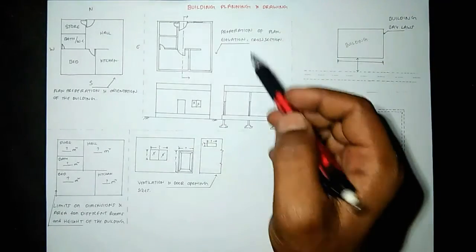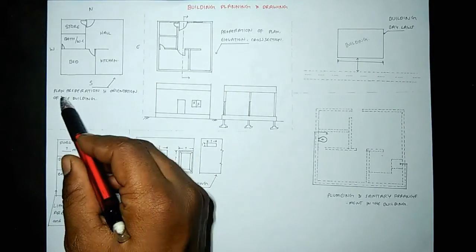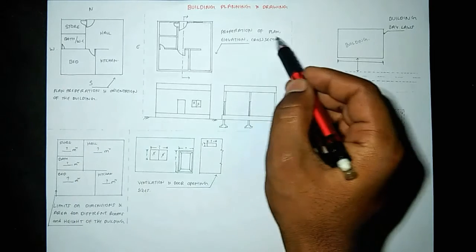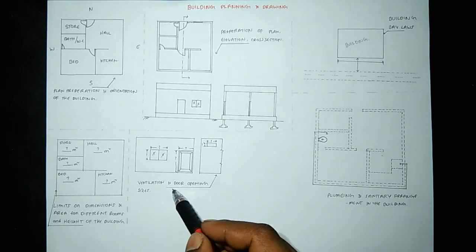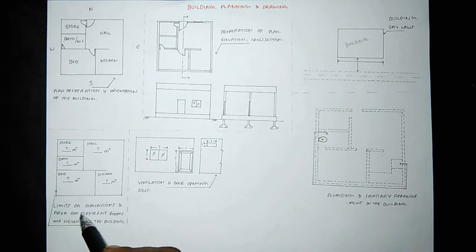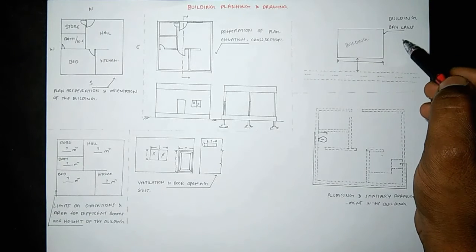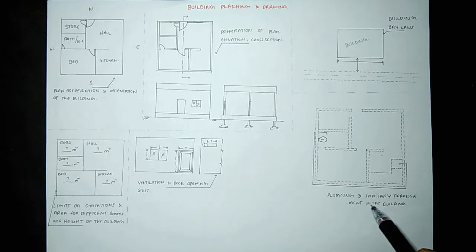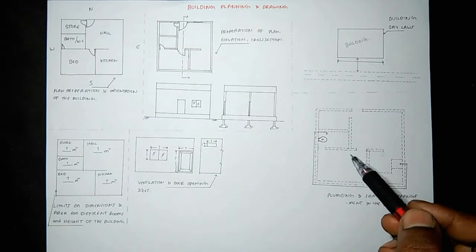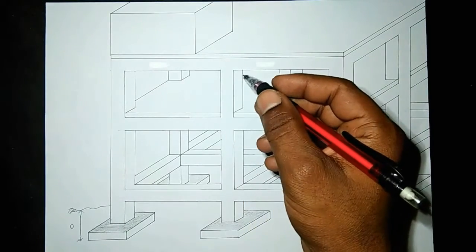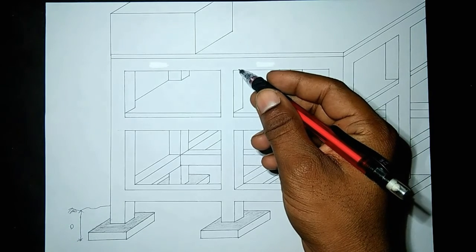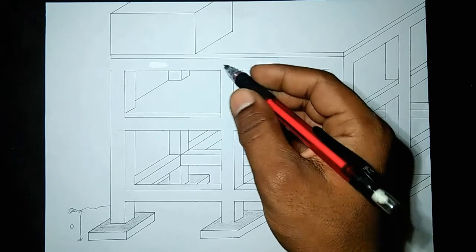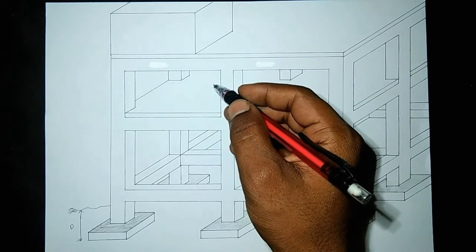These are the results determined by building planning and drawing. Plan preparation and orientation of the building, preparation of plan, elevation and cross section with exact dimensions, ventilation and door opening sizes, limits on dimensions and area of the different rooms and height of the building, building bylaws according to the government norms, building plumbing and sanitary arrangement in the building. You will prepare a line diagram for the building with clear dimensions and columns and beams also located, preparation of detailed drawings required for tendering, location of different rooms, openings for entering and ventilation are also done in building planning and drawing.